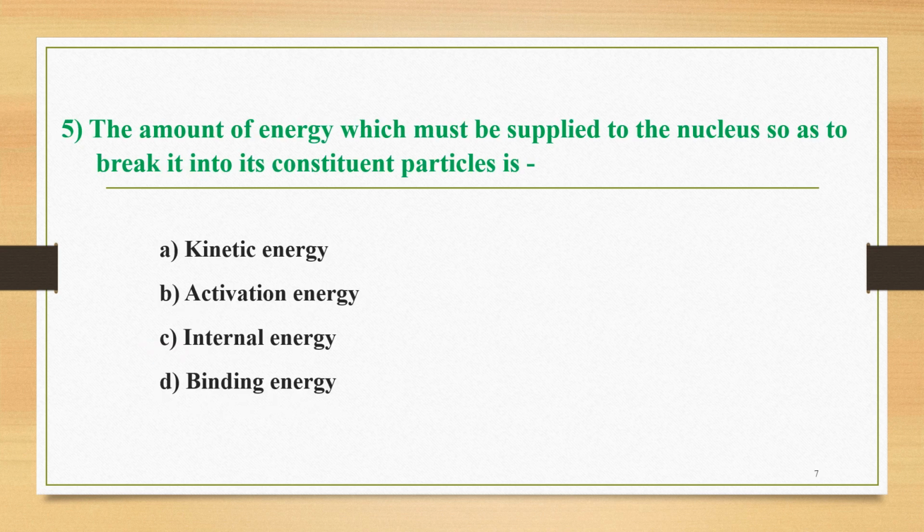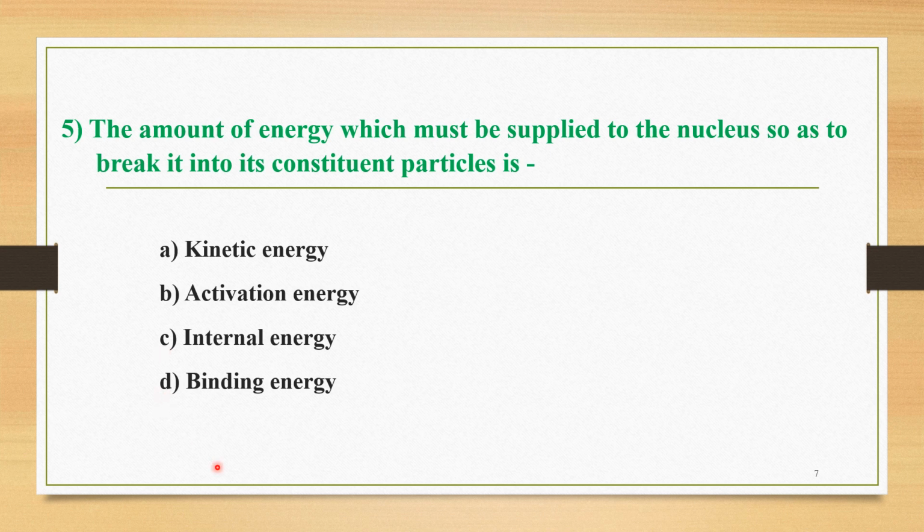The next question, question number 5, is here. The amount of energy which must be supplied to the nucleus so as to break it into its constituent particles is known as, and the four options are: A is kinetic energy, B is activation energy, C is internal energy, and D is binding energy.